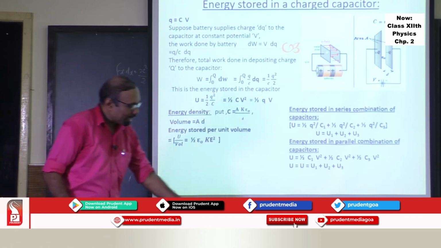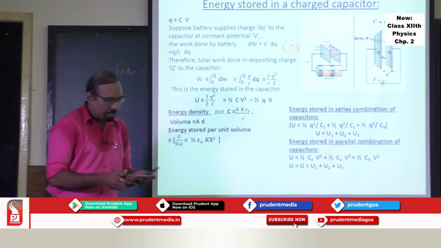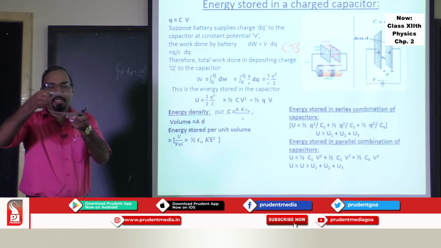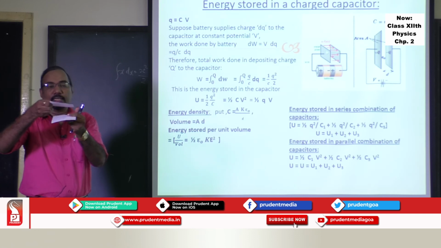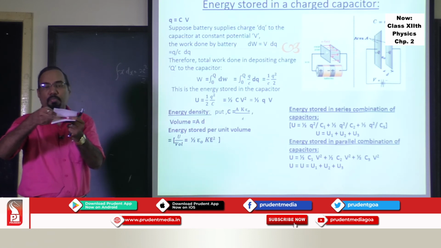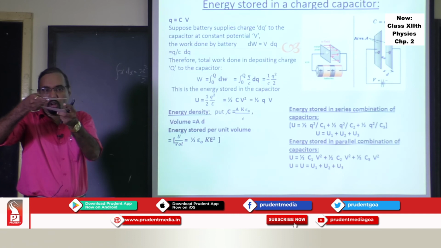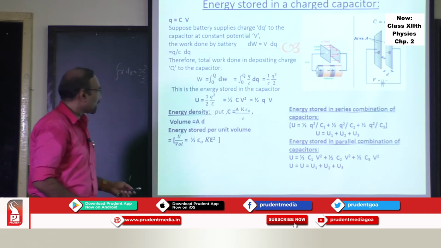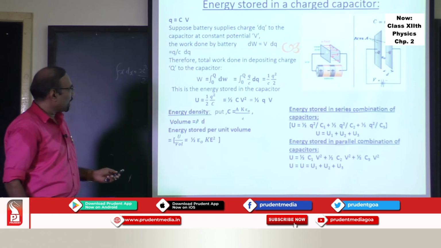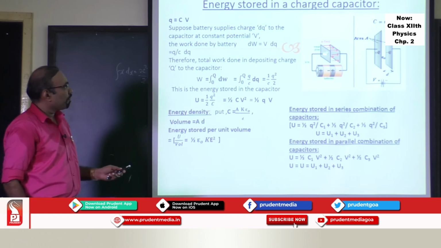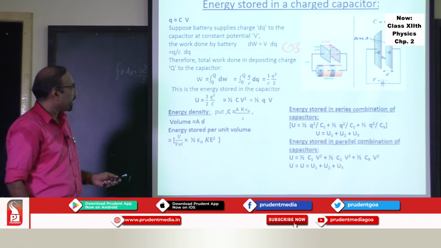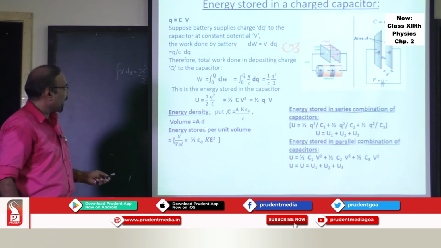Now, where exactly is this energy stored? If this is the parallel plate capacitor, this is one plate, this is another plate, the energy is stored in between the plates of the capacitor, in between the poles. So the volume of the capacitor one can find out. So what is that volume of the capacitor? Volume of the capacitor is area of the plate into distance between the plates. That is Ad.